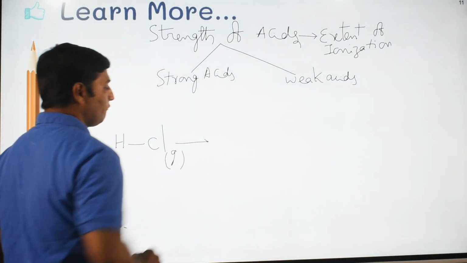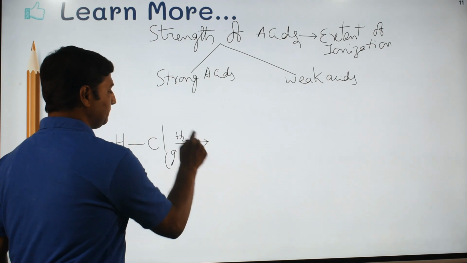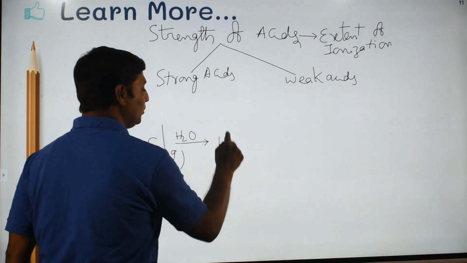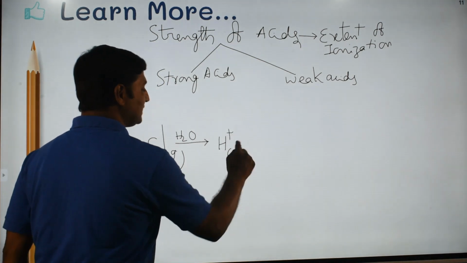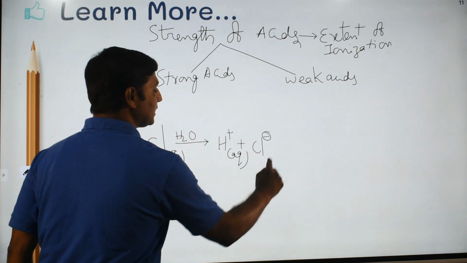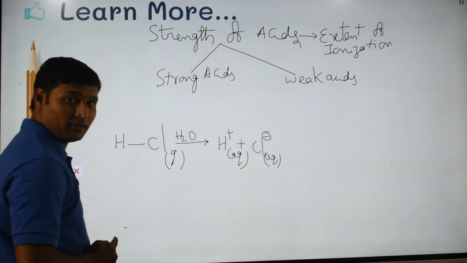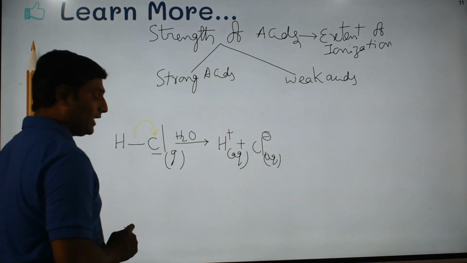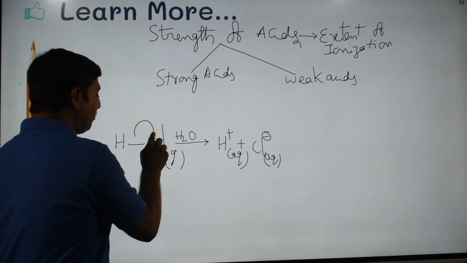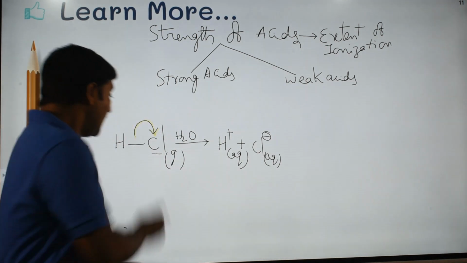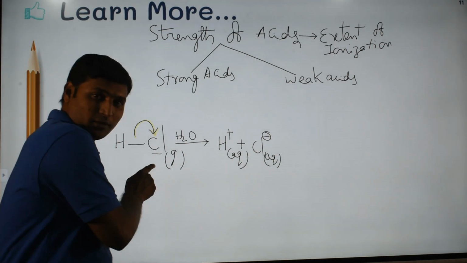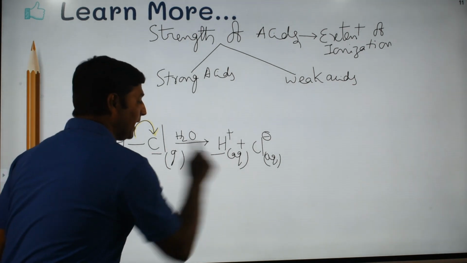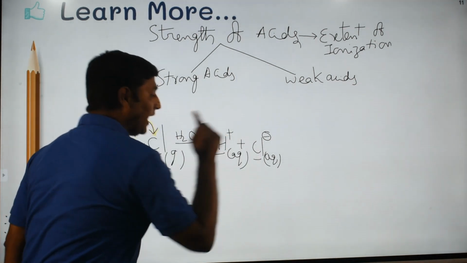Now, when this hydrogen chloride is dissolved in water, it dissociates into aqueous H+ ion, that is proton, and aqueous chloride ion. Now, how did that happen? When you dissolve hydrogen chloride in water, one of the atoms, that is chlorine, which is more electronegative, takes away both the bonding electrons. Each atom had given one electron, now both the electrons are taken by chlorine. That means hydrogen has lost one electron and became a cation, and chlorine has gained one electron and became an anion.